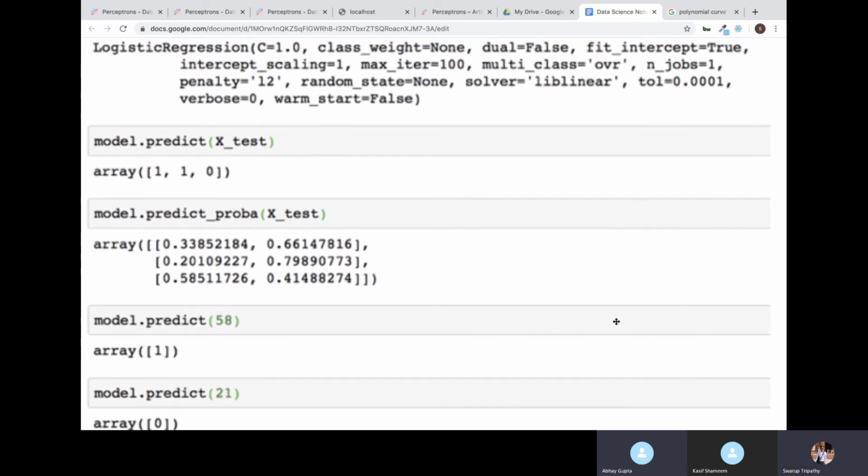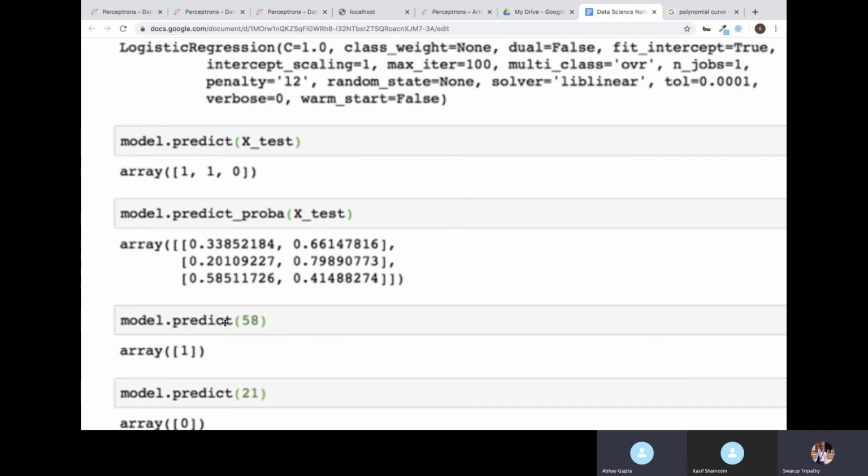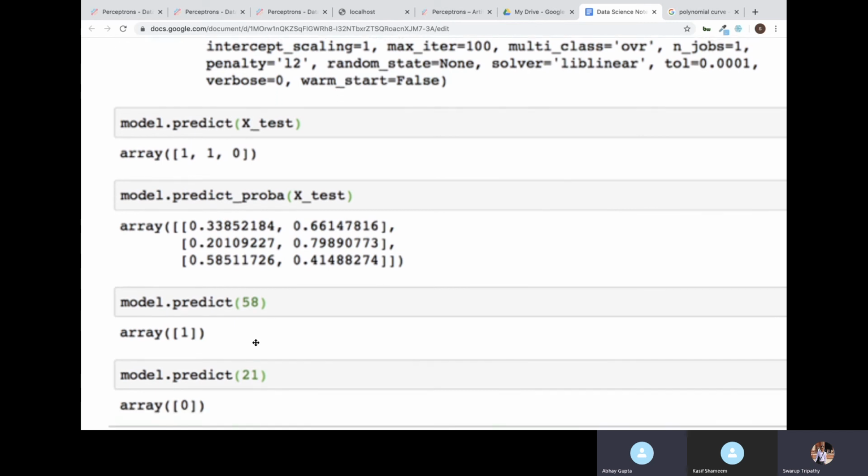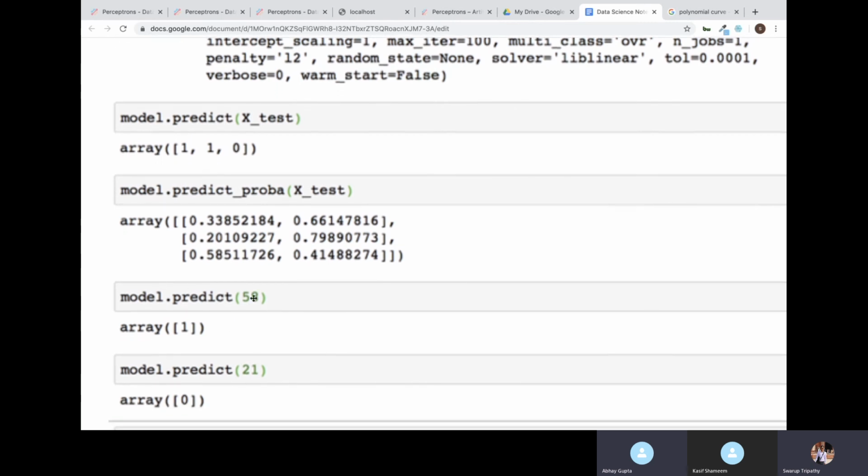Now you can also predict other values by saying model.predict and passing some variable. See, this value you should pass within two square brackets. If you pass it like this, it might show an error. So here I'm saying model.predict for 58. It says 1. That means a 58 year old will buy insurance, and a 21 year old will not buy insurance. You have to pass this as two dimensional, within two square brackets.